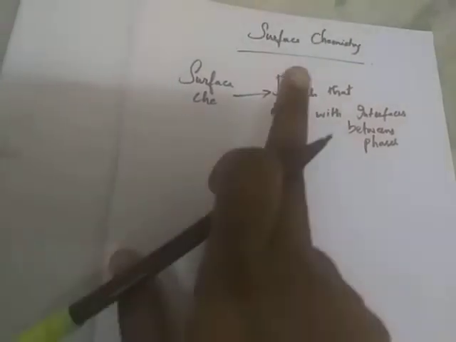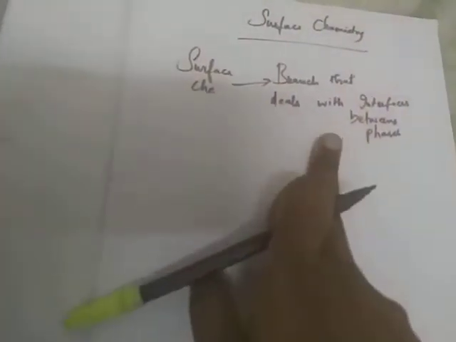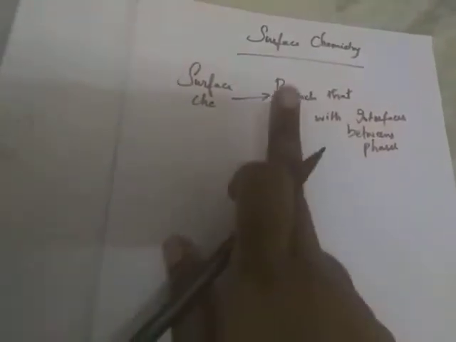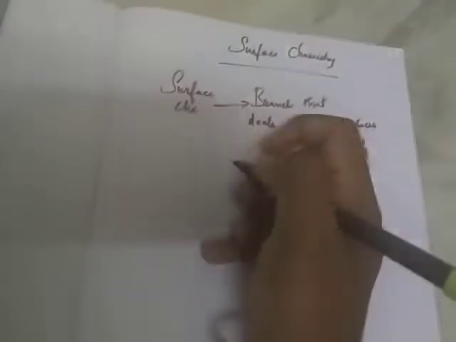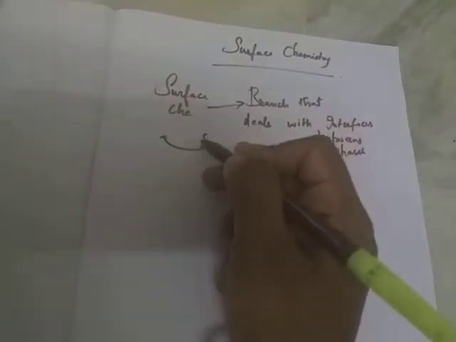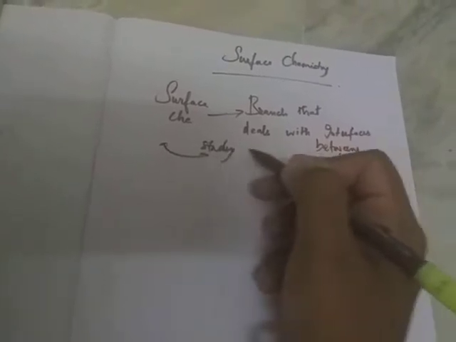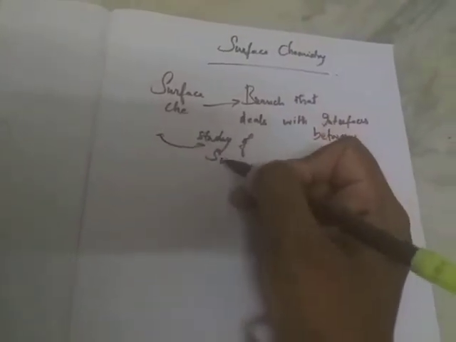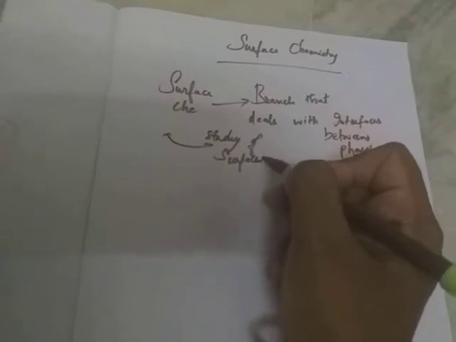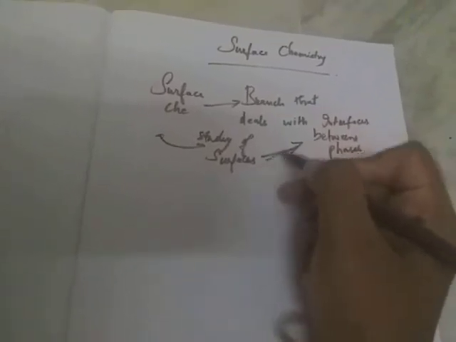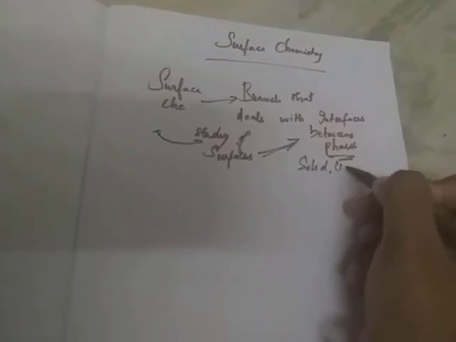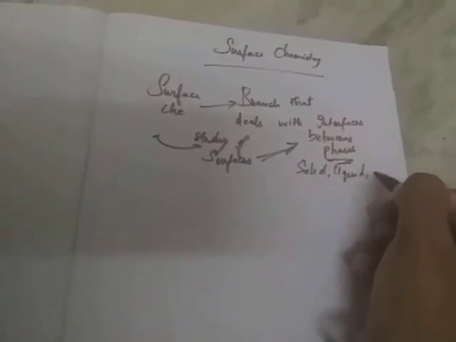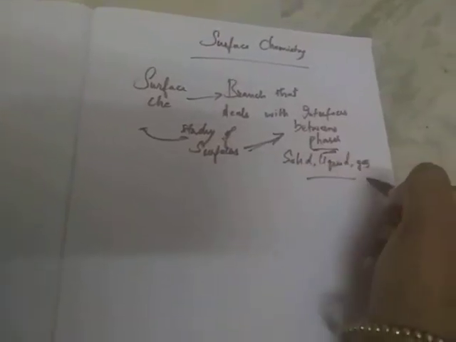Today we are going to discuss surface chemistry. What is surface chemistry, and how does that branch deal with chemistry and chemical products? Surface chemistry is the branch that deals with the study of surfaces in materials and metals, how the interaction happens, and how the interfaces between different phases, that is solid, liquid, gas, etc., behave.